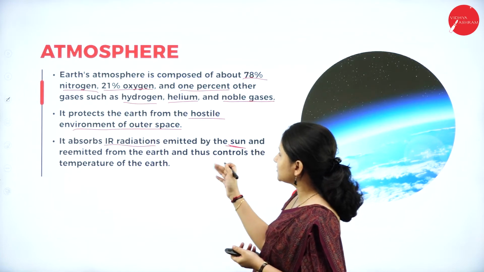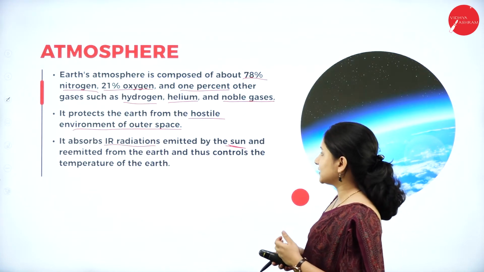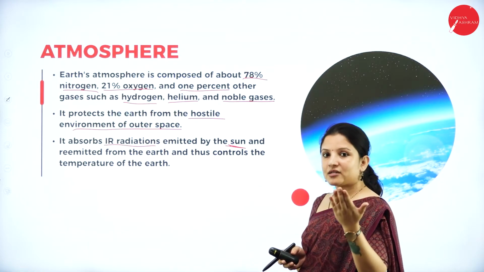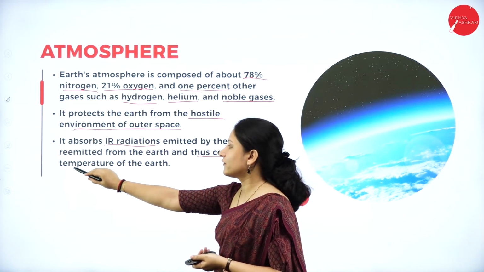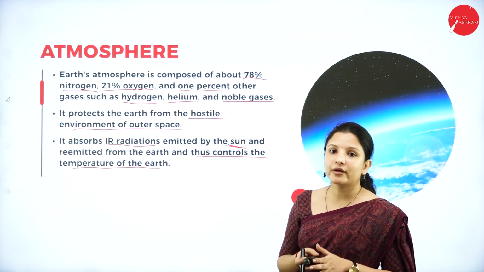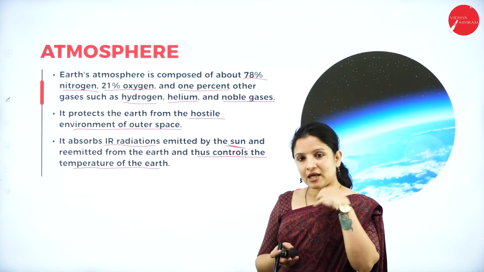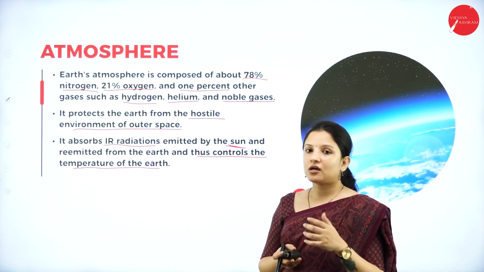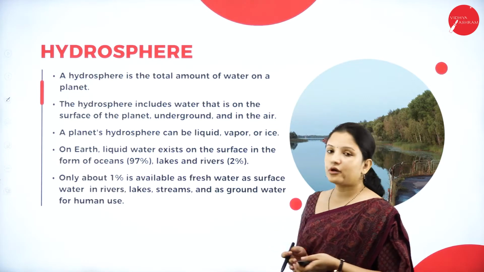So the Earth's atmosphere absorbs the infrared radiation emitted by the sun, and it is re-emitted back from the Earth, and thus it controls the temperature of the Earth. So this is about the atmosphere.